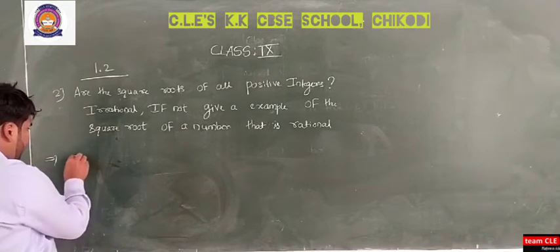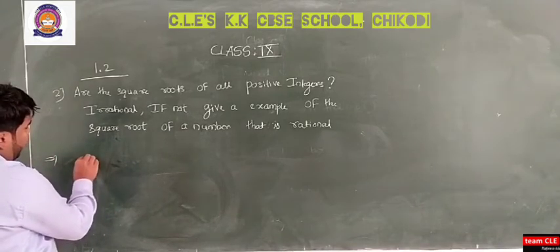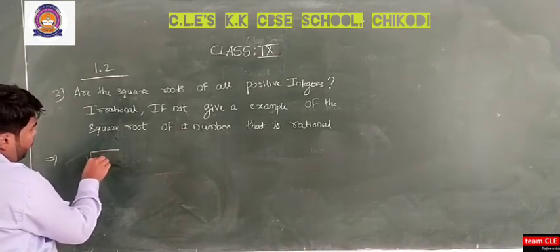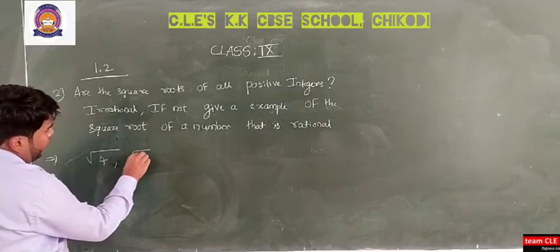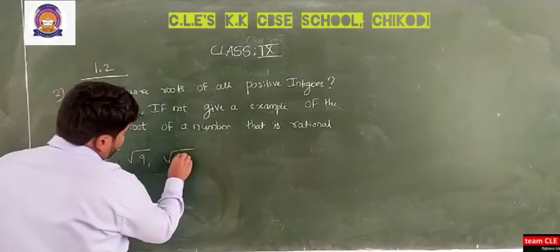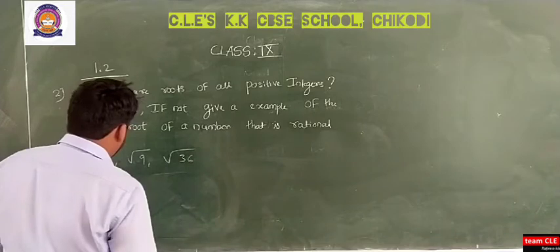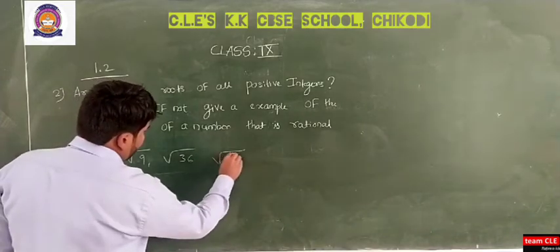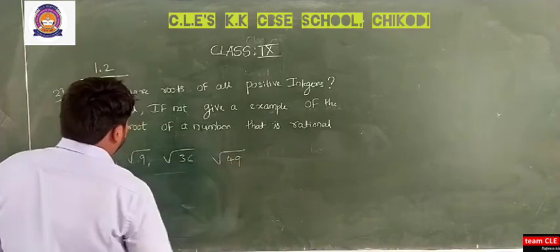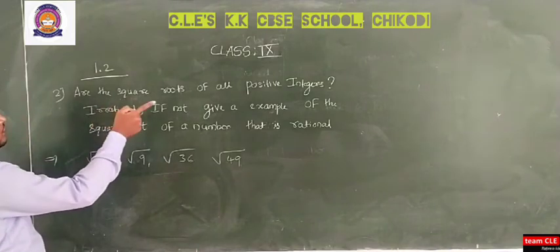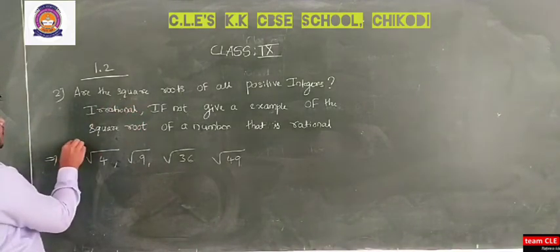Now see, all of you know square roots. If I take an example, root 4, root 9, root 36 and also root 49. Are the square roots of positive integers irrational?